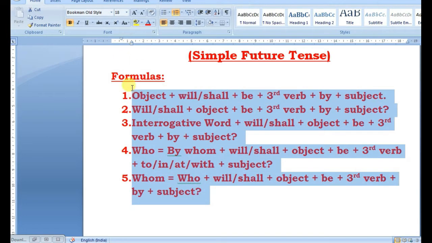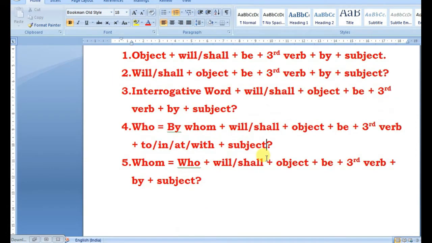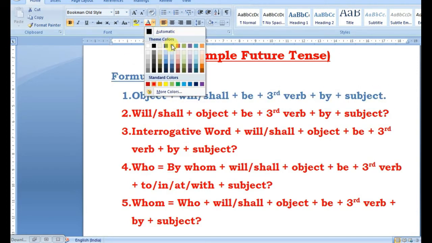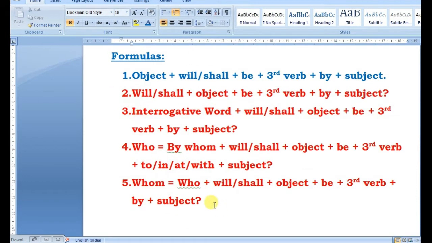So only the first rule is in assertive form, and the rest of the rules are all interrogative sentences.